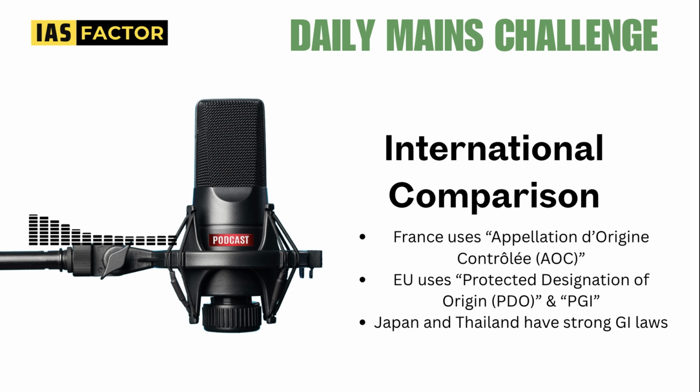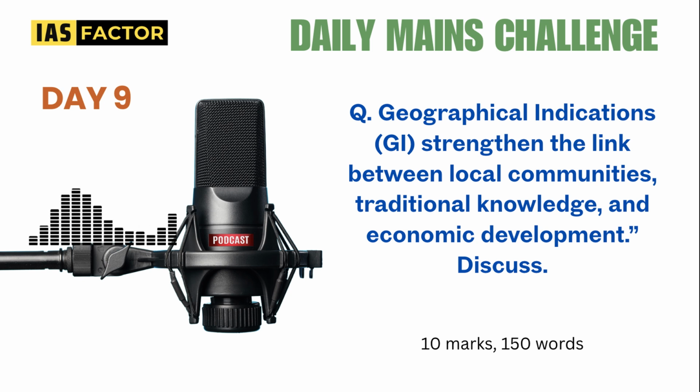Let's get the question. 10 marks, 150 words, 2 pages. You have to write: Geographical indication strengthens the link between local communities, traditional knowledge, and economic development. Discuss. So, three important things. How is geographical indication strengthening the link? You have to write from that perspective and make sure that you illustrate.